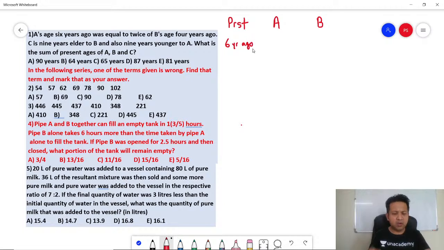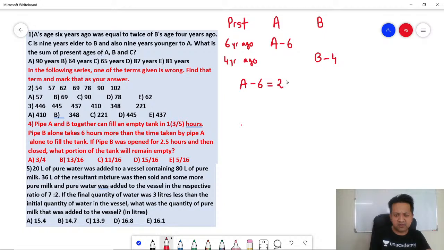Whatever the current age of A is, 6 years ago it would be A minus 6. Similarly, what would be B's age 4 years ago? If the current age is B, 4 years ago it would be B minus 4. So A's age 6 years ago was twice that of B's age 4 years ago.